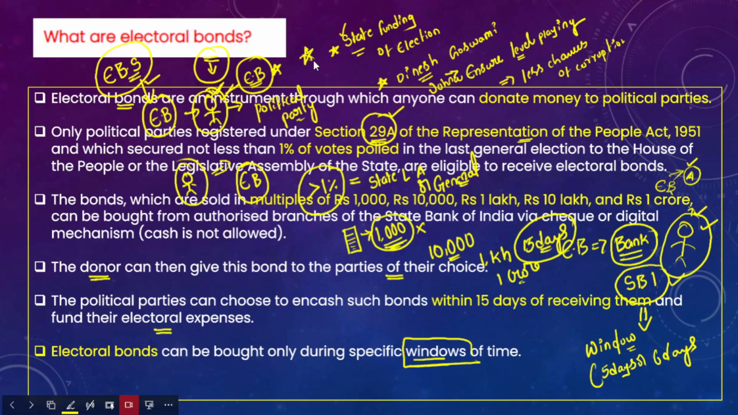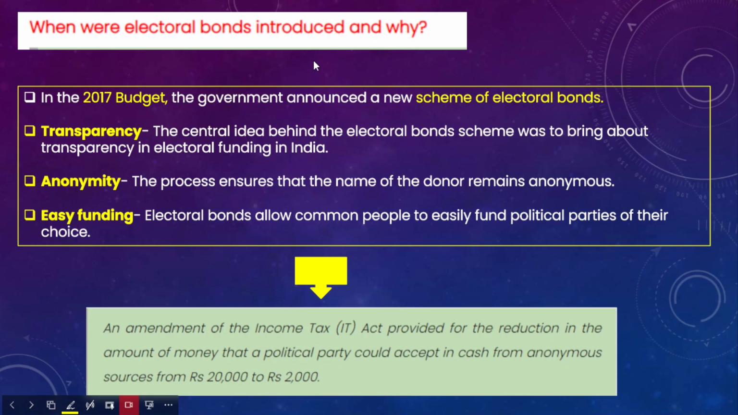What are those electoral bonds? So this is how electoral bonds are being issued. The next very important question that we're going to deal with is when these electoral bonds were issued and why they are issued. At the beginning of the lecture, I informed you that in the year 2017, these electoral bonds were issued by the government. The scheme of electoral bonds was announced by the government in the year 2017.